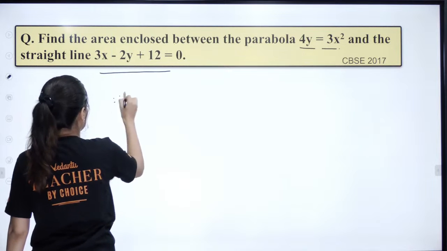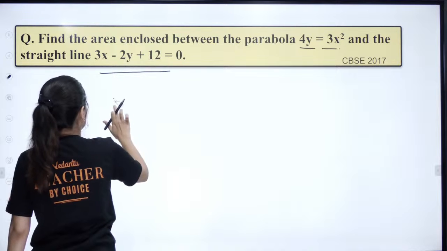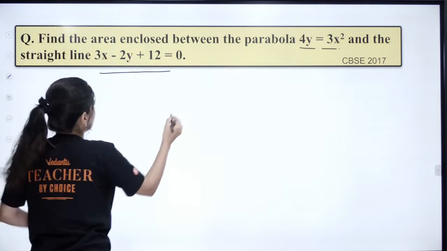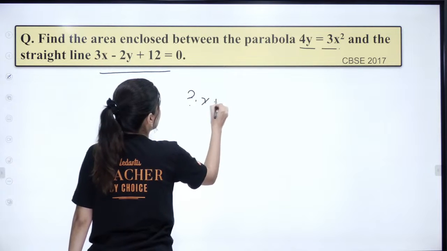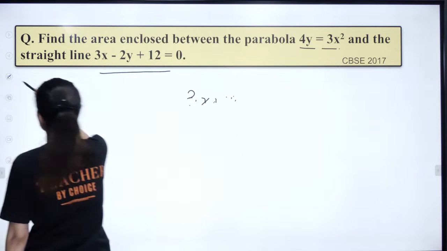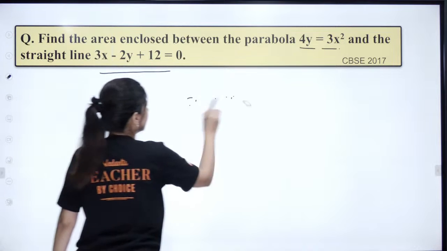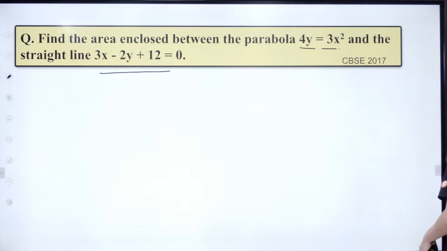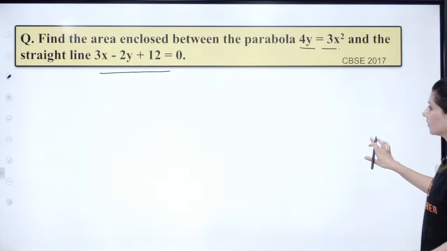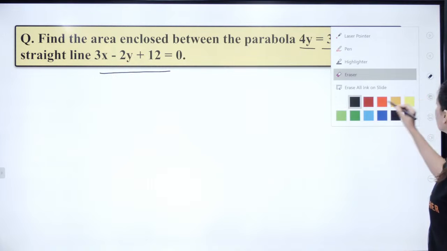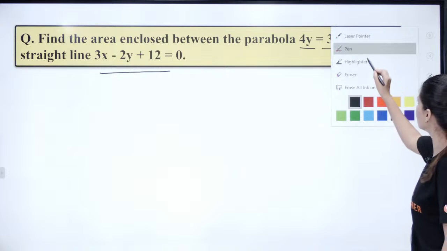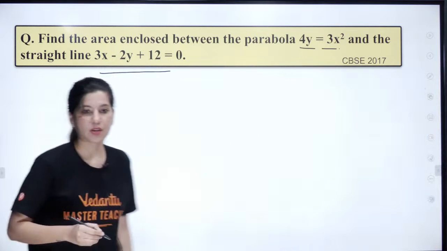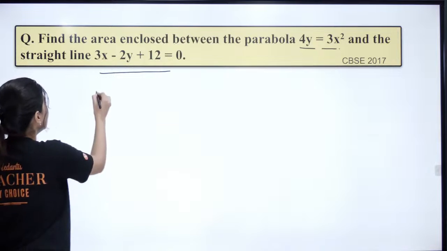क्या है ये? Three x plus 12. Okay. Can you see 3x plus 12?